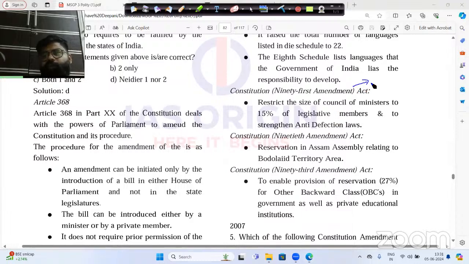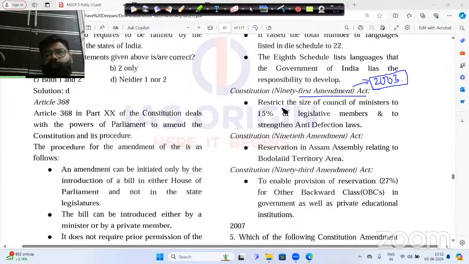The 91st Constitution Amendment Act came in the year 2003. It also brought some amendments to the anti-defection law, which was implemented by the Rajiv Gandhi government in 1985 by the 52nd Constitution Amendment. What was the decision taken under this 91st Amendment Act?